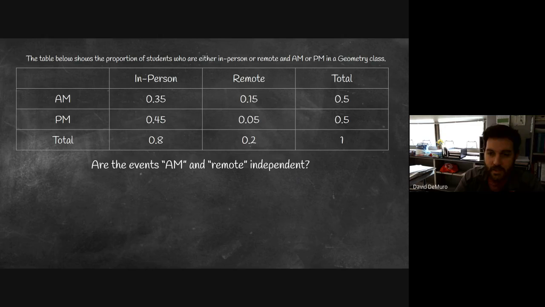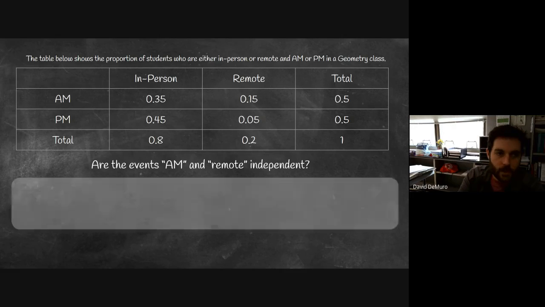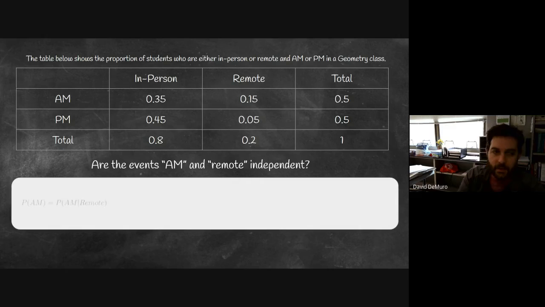So going back to this example about the AM, PM students, in-person, remote students, I want to know if the events being an AM student and a remote student, are those independent? So knowing one piece of information, does that change the probability of the other one? In checking whether they're independent, this is what we need to check.